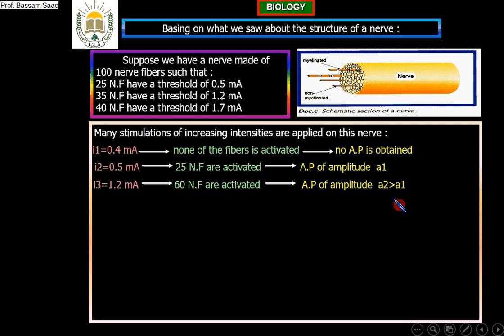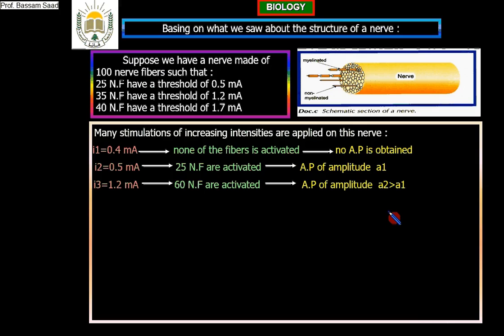Do you remember the nerve fiber? The nerve fiber obeys the law of all or none. If we increase the intensity of stimulation for the one nerve fiber, the amplitude will not increase. Why? Because it is always one nerve fiber, it will not become two nerve fibers. We are stimulating only one nerve fiber.